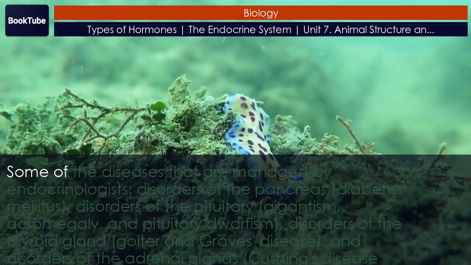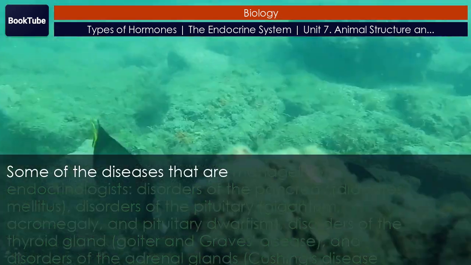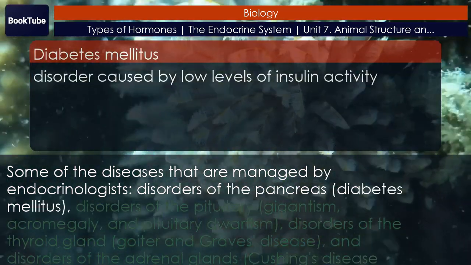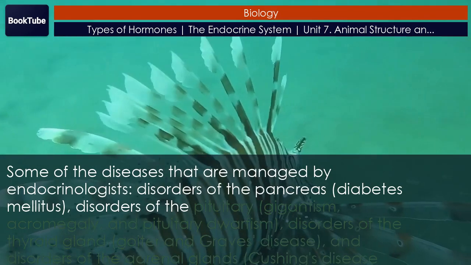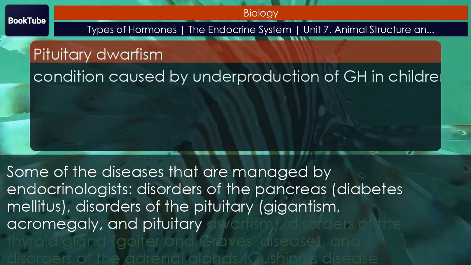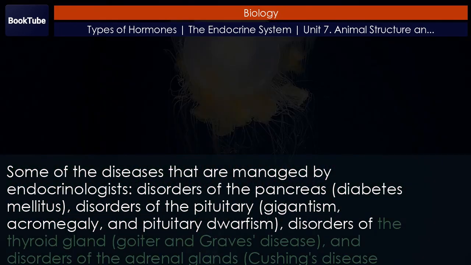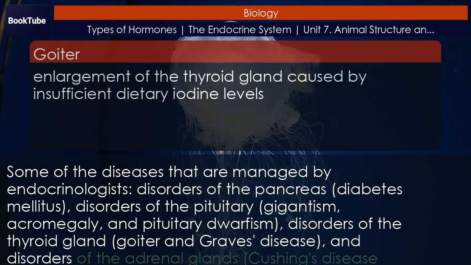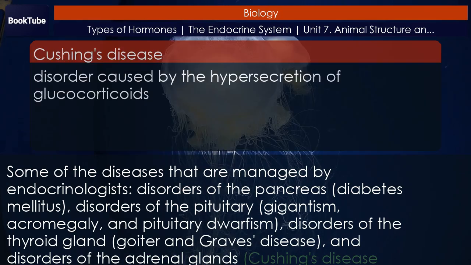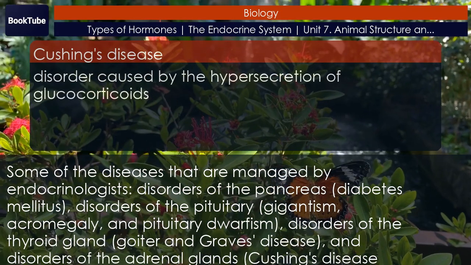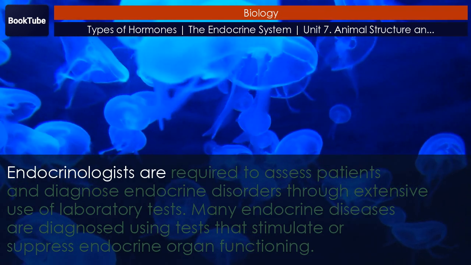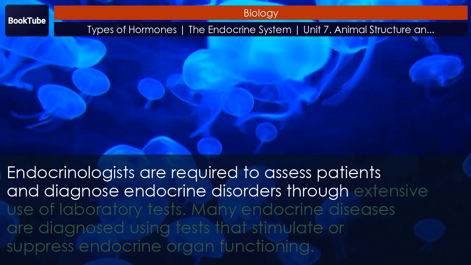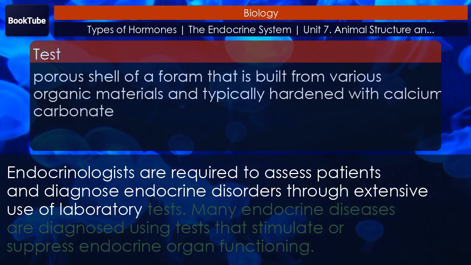Some of the diseases that are managed by endocrinologists: disorders of the pancreas, diabetes mellitus, disorders of the pituitary, gigantism, acromegaly, and pituitary dwarfism, disorders of the thyroid gland, goiter and Graves' disease, and disorders of the adrenal glands, Cushing's disease and Addison's disease. Endocrinologists are required to assess patients and diagnose endocrine disorders through extensive use of laboratory tests.